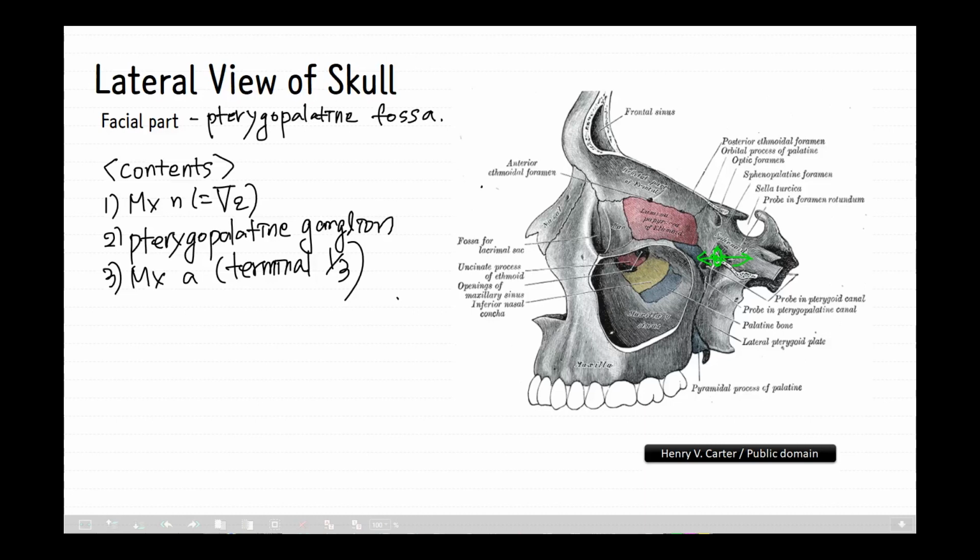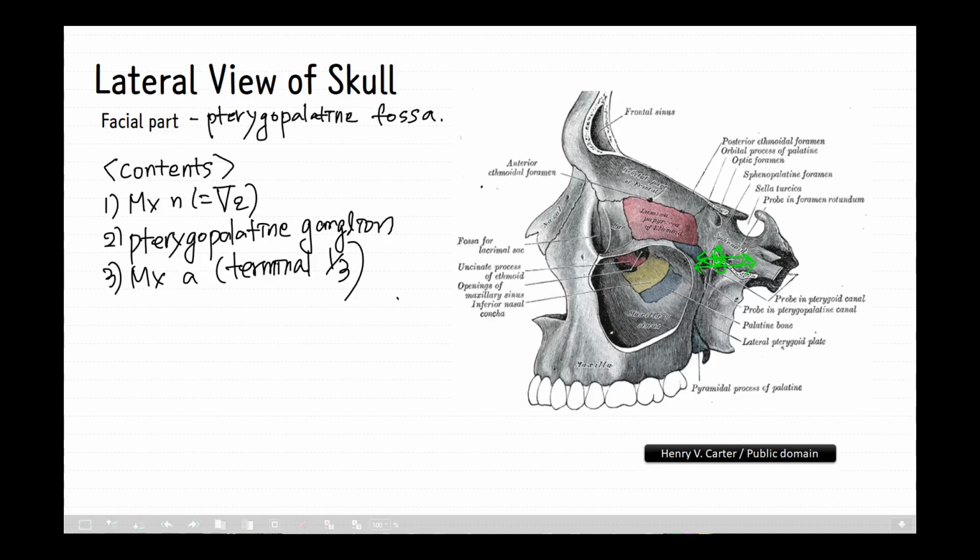And next, through the Vidian canal or the pterygoid canal, the foramen lacerum communicates with the pterygopalatine fossa. The pterygoid canal, which will be described shortly, is located posterior and medial to the foramen rotundum, and I will mark it like this.